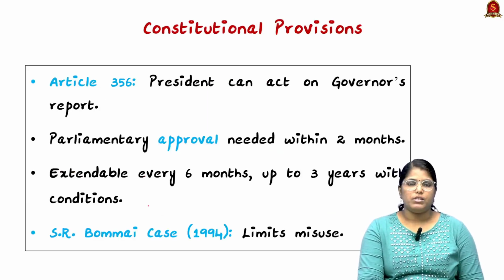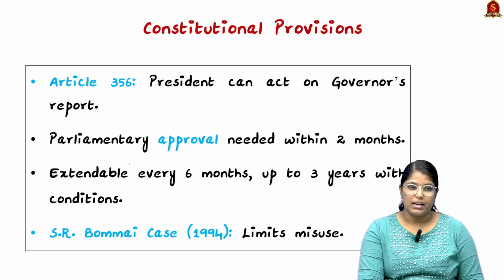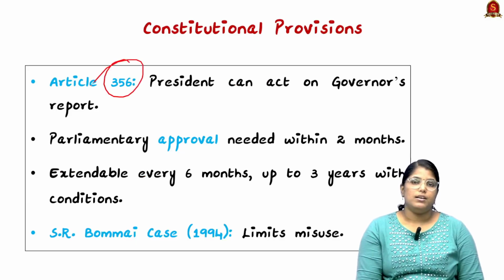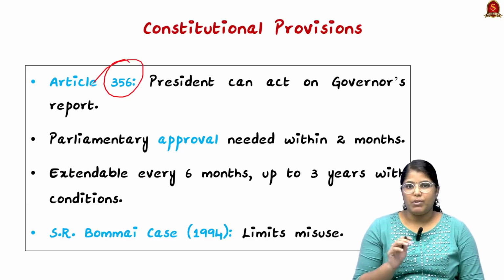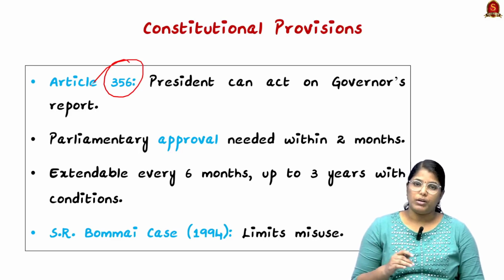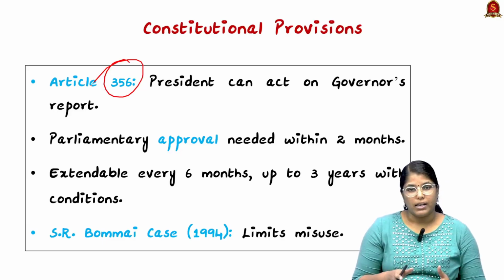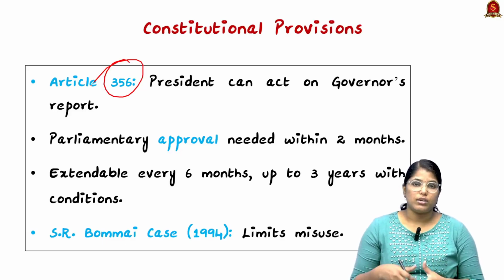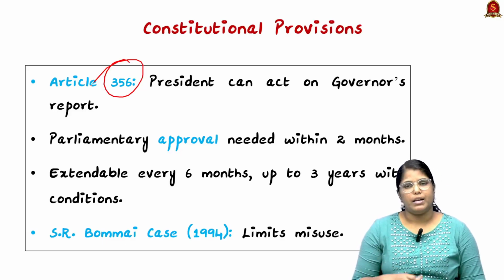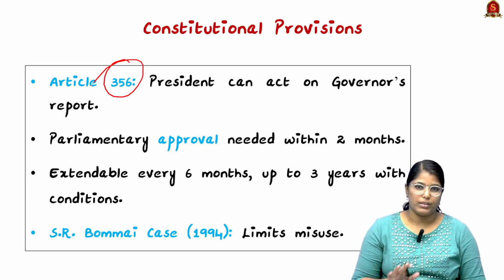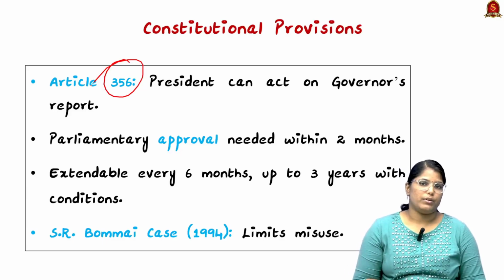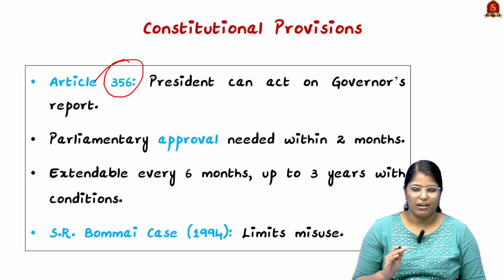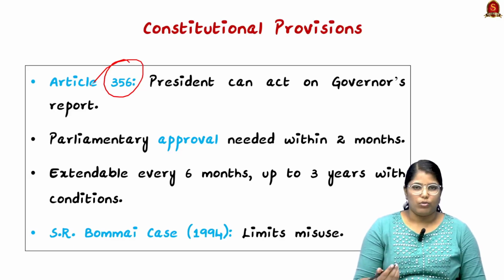Now moving on, we shall see about the constitutional provision. As I said, it comes under Article 356. This particular provision is very important from the prelims perspective, because how the proclamation is revoked, what are all the conditions involved, and what are all the rights that have been suspended, those kinds of questions will be asked in the preliminary exam, or in the mains. So you cannot avoid this particular article, so make note of it.